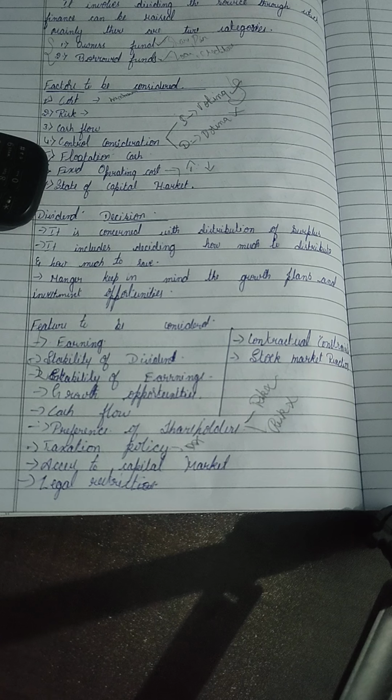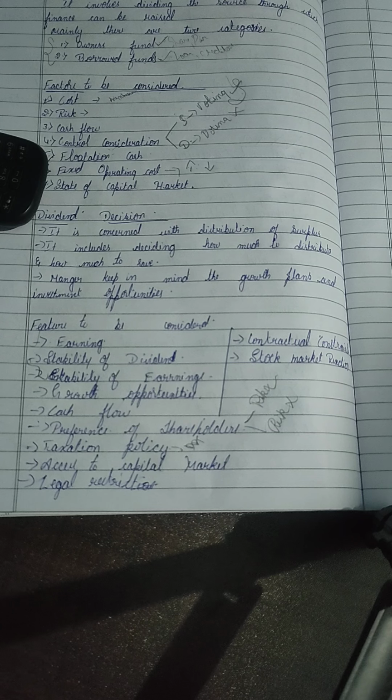So if our company is well known, a very good company with higher profit, then it is very easy to access the share market. If we don't have good access to the share market, the dividend that will be received will be a lesser amount. So that is access to capital market.